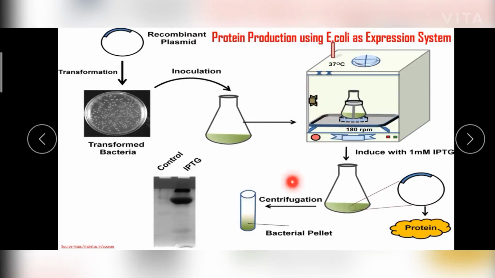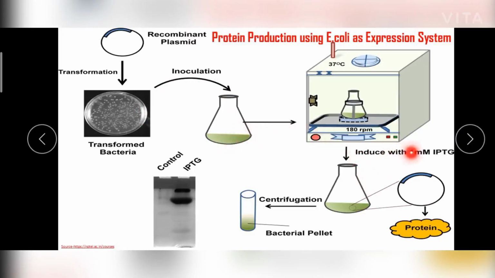So in this flow diagram, the entire production process is represented. So this is the pET vector containing our target gene. When this recombinant vector is introduced into the host cell, the host cells are multiplied, and by taking appropriate medium and providing proper growth conditions, the recombinant host cells will be multiplying.